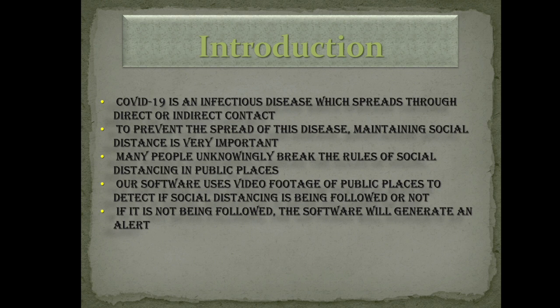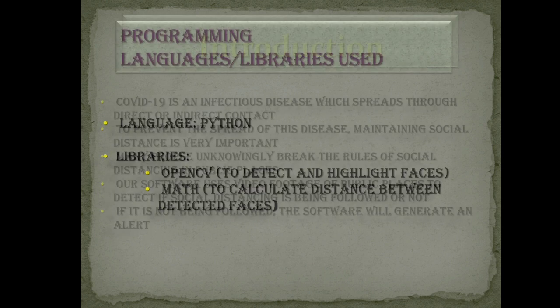Our software can be used at public places like cafes, restaurants, malls, offices, etc. The only prerequisite of our software is a camera which will capture footage. By analyzing the footage, the software can give a real-time alert about the people violating the social distance norms.